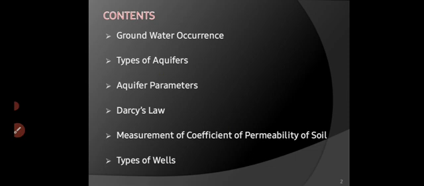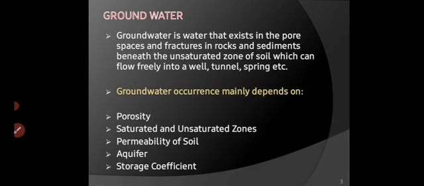These are the contents of our discussion: groundwater occurrence, types of aquifers, aquifer parameters, Darcy's law, measurement of coefficient of permeability of soil, and types of well. So let's start with the basics of groundwater. What is groundwater? Groundwater is water that exists in the pore spaces and fractures in rocks and sediments beneath the unsaturated zone of soil, which can flow freely into a well, tunnel, springs, etc.